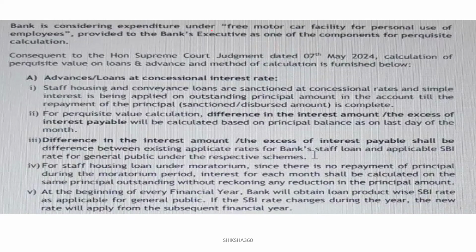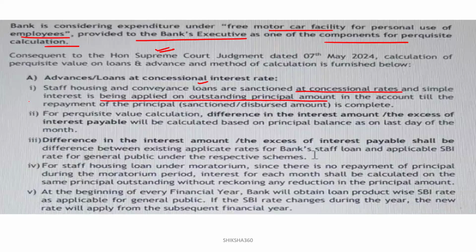The bank is considering expenditure under the free motor car facility for the personal use of its employees, provided to the bank's executives, as one of the components for the perquisite calculation. Consequent to the Honorable Supreme Court judgment dated 7th May 2024, the calculation of perquisite value on loans and advances and the method of calculation is furnished below, like advances or loans at the concessional interest rate. Staff housing and conveyance loans, that is vehicle loans, are sanctioned at concessional rates, and simple interest is applied on the outstanding principal amount in the account till the repayment of the principal sanctioned or disbursed amount is complete. Clear, this is the basic thing.